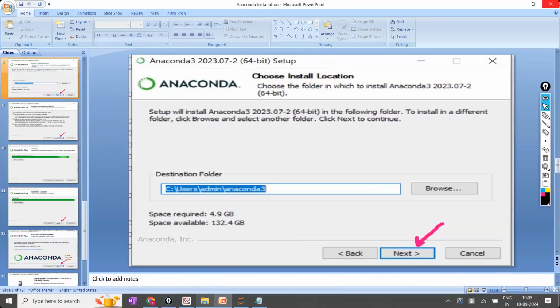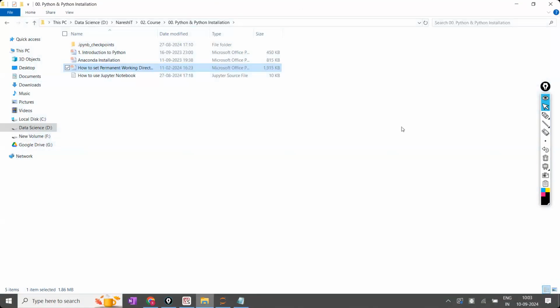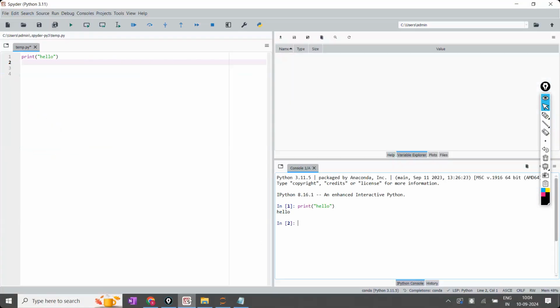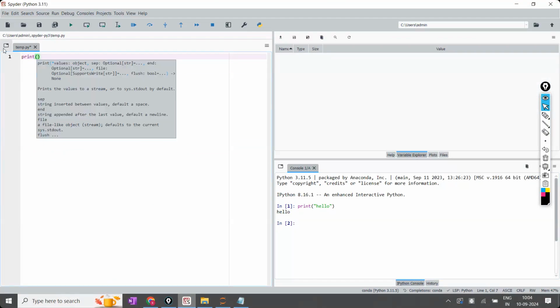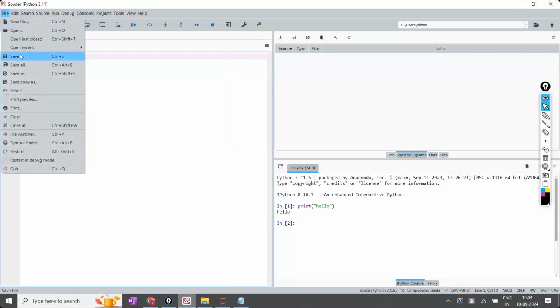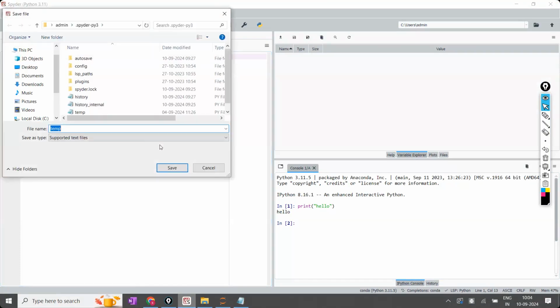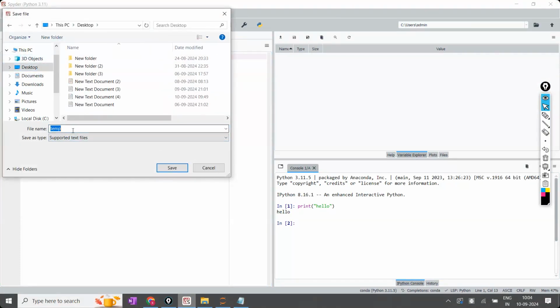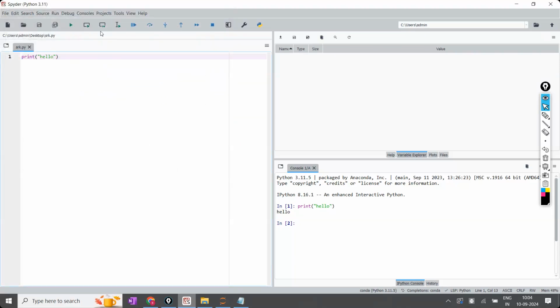This is Jupyter Notebook. How to execute the code in the Jupyter Notebook. And this is using Spyder. If you are interested in Spyder, here we cannot write the notes. Sir, can we write the code? Yes, 100% you can write the code. So for example, print hello. After the print hello, I'm going to click on save. First time, I'm going to click on save as. I'm going to save it on the desktop as the srk.py file. Okay, and I'm going to execute this one. So I have executed and I got the output like this. Okay, fine. Everything is completed.